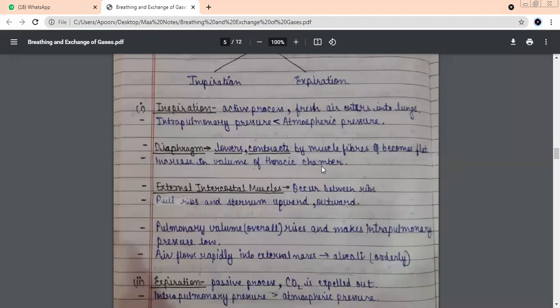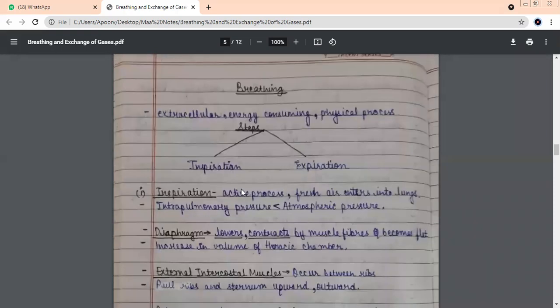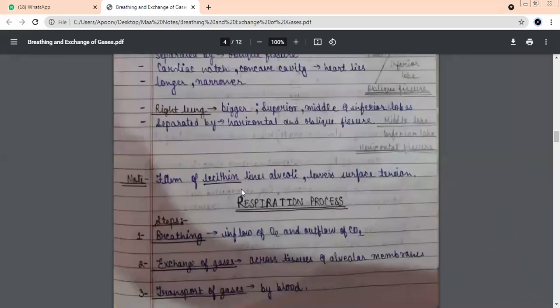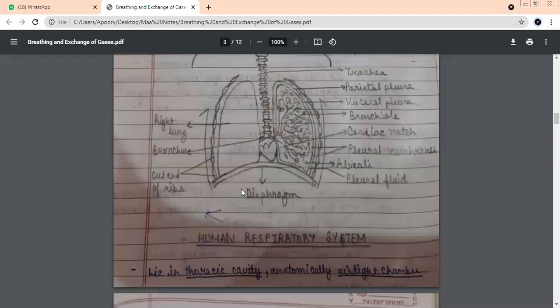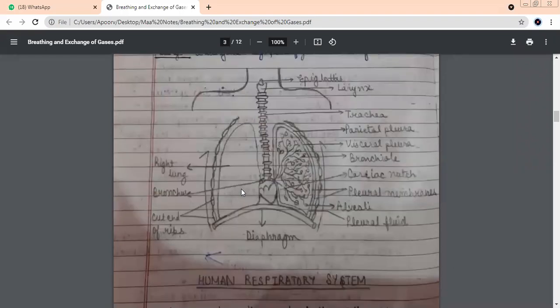Now there is another thing which helps here: external intercostal muscles. Where will you find these muscles? Between the ribs. What is their function? They're going to push the sternum upward. Both things will happen together. Sternum will be pushed up and diaphragm will be pushed down. So what will happen, children? The space will increase.